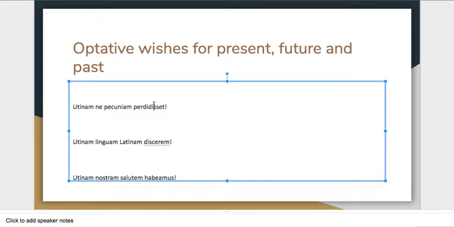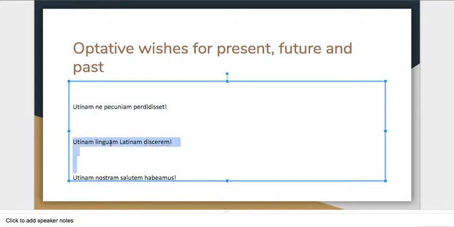Alright, so the key here is to check the tense of the verb. That's going to tell us whether it's a wish for the present, future, or past. The tense of this subjunctive is pluperfect. And as I mentioned before, typically when we see a pluperfect subjunctive, we can translate it like we do in the indicative, and that's certainly the case for the optative usage. So I could just say here, if only he had not lost the money. It's a wish for the past. He lost it, so there's nothing we can do about it now. But there's a wish for, oh, if only that had not happened.